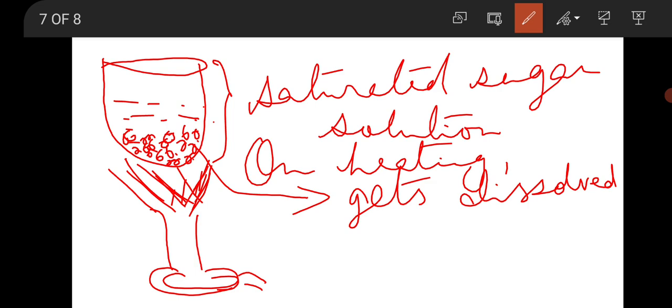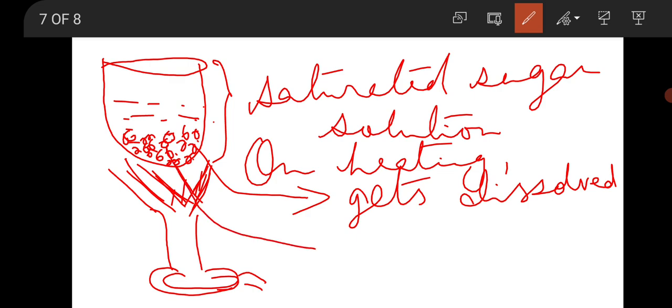Now when we cool the hot solution, clear? That means we have to decrease the temperature. What we will see? We will see the sugar settles at the bottom of the beaker again.